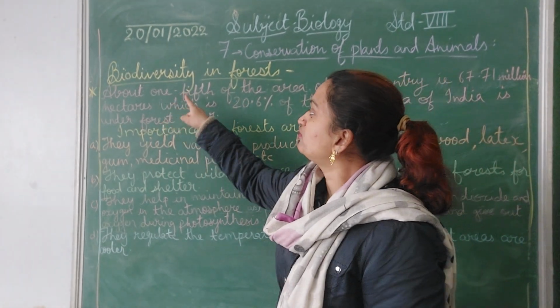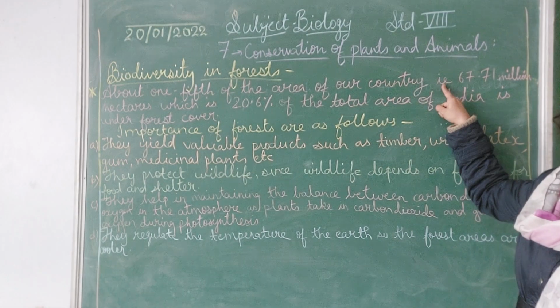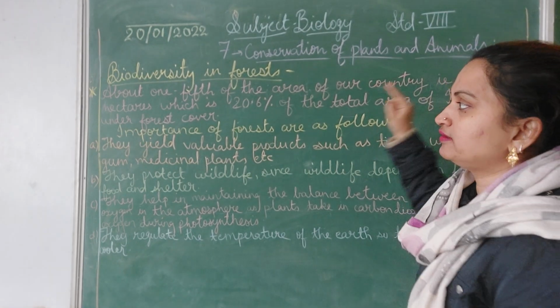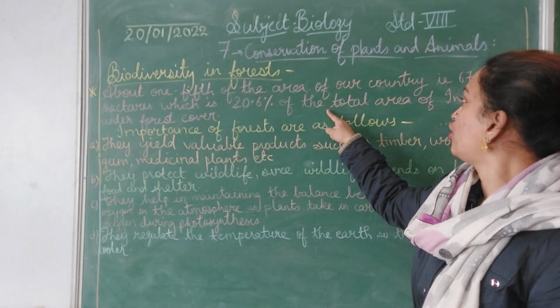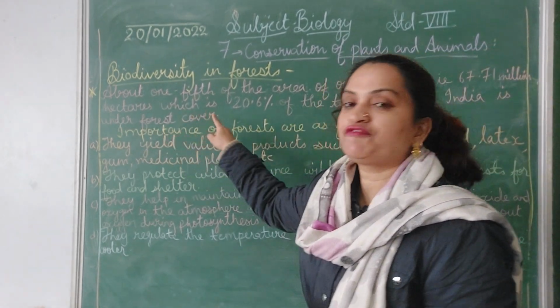Now, about 1/5 of the area of our country, that is 67.71 million hectares, which is 20.6% of the total area of India, is under forest cover.